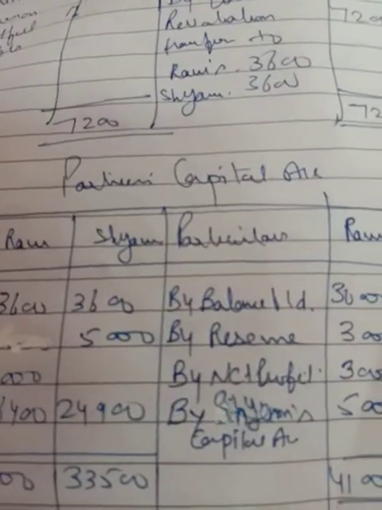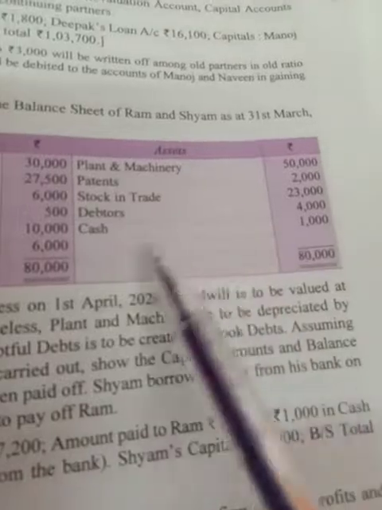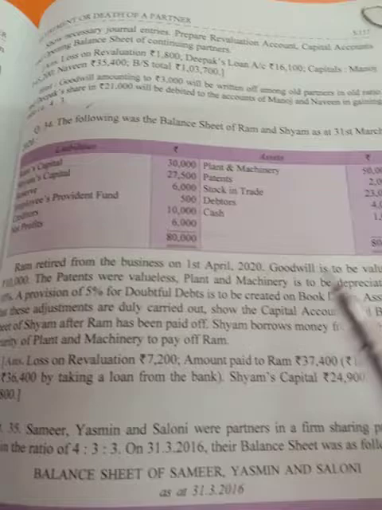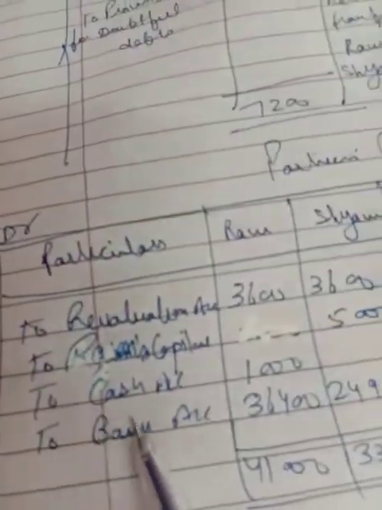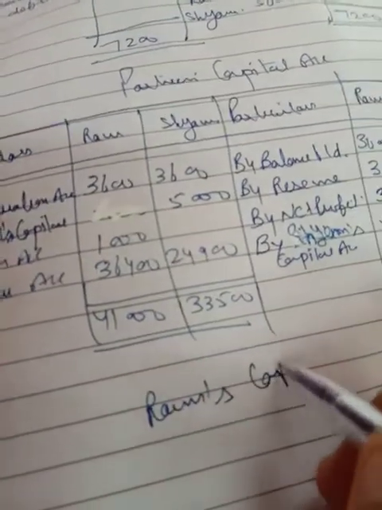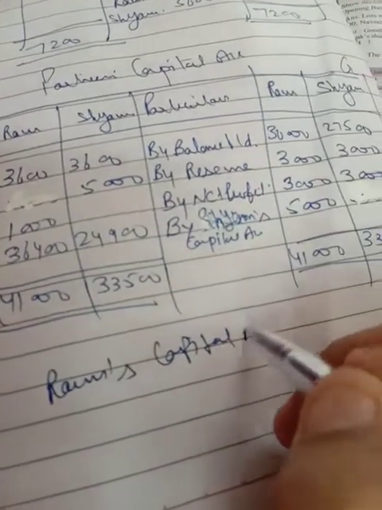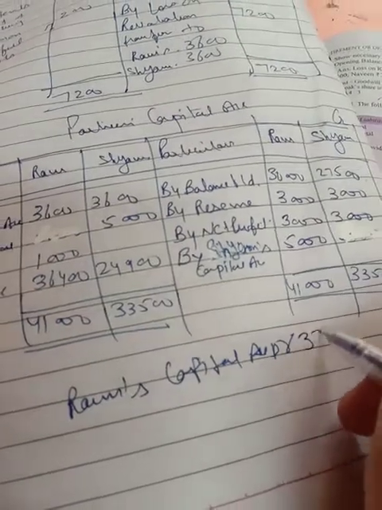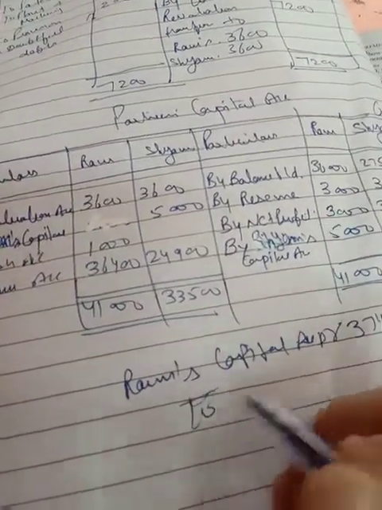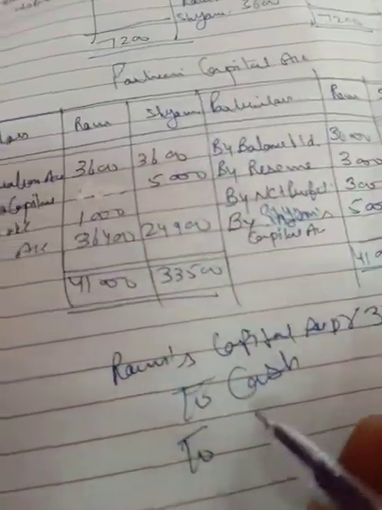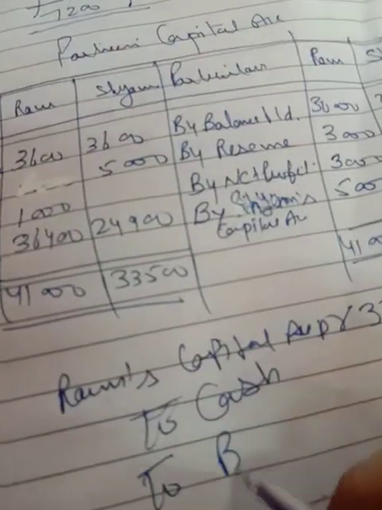Now for the payment part, what you have to do in the question, as you see, there is cash 1000 given. So first of all we will use cash because it is also given that we pay the amount to Ram. For making the payment, what will be the entry? That entry will be Ram's capital account debit for the payment part, because that entry you have not done. You have to make the payment of 37,400. To cash you will give immediately because 1000 you are having, and then the rest of the amount will be given through the bank account,